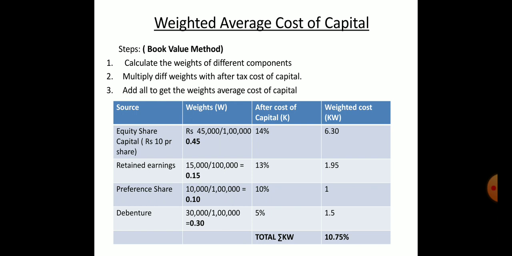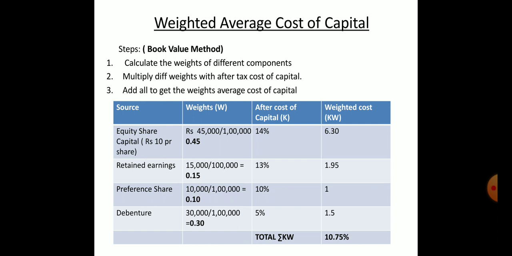We multiply K into W, as we have already studied in business statistics in the last semester, there is one method, that is XW. We can multiply X with W. Here we multiply cost with the weights, that is, we multiply the second and third columns.